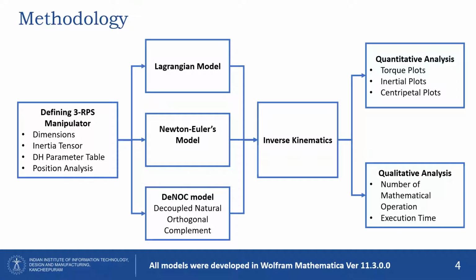The project consists of 4 stages. First is defining the 3-RPS manipulator using the dimensions and inertia tensor. Second is to develop the dynamic model in Wolfram Mathematica. After obtaining the torque equation, mass and centripetal matrices, the inverse kinematics is done to design the numerical simulation. And from the results of the numerical simulation, quantitative analysis and qualitative analysis are performed.